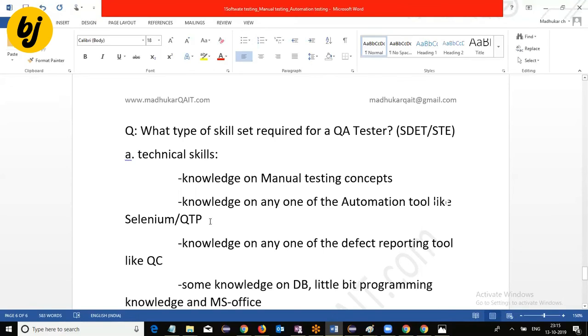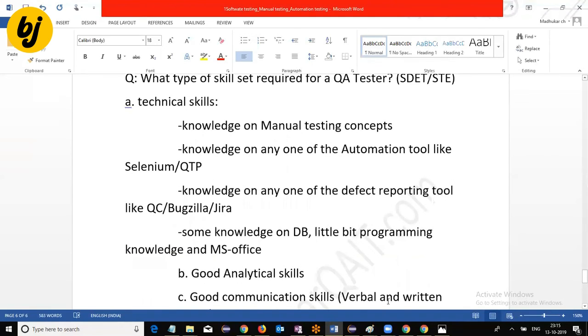In the present scenario, without knowledge of automation tools, your resume is not going to be shortlisted. Even if it is a manual testing project, they look for automation knowledge. Also, knowledge of any one defect reporting tool like Quality Center, Bugzilla or Jira, some basic knowledge of databases, a little programming knowledge, and MS Office.